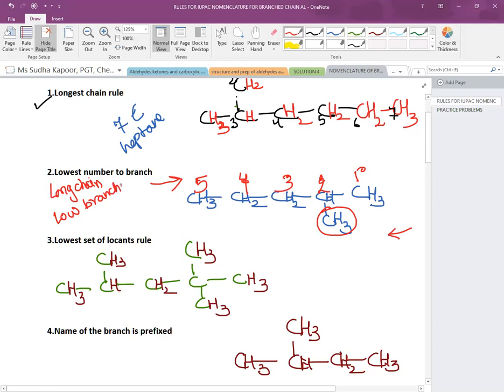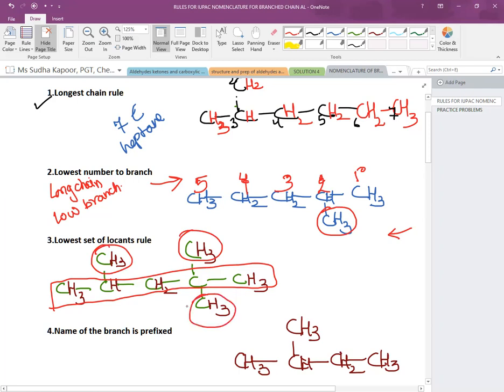Now coming to the other rule. It is known as the lowest set of locants rule. Locants are the positions of the various branches. They have to be shown. These are called the positional numbers. So now in this case, the long chain is provided to us, which is of 5 carbons. This is the long chain, the 5 carbons. And there are 3 branches of methyl group, the 3 branches of CH3. Now we have to decide from which side we are going to number these.